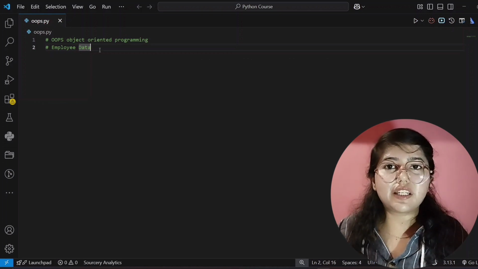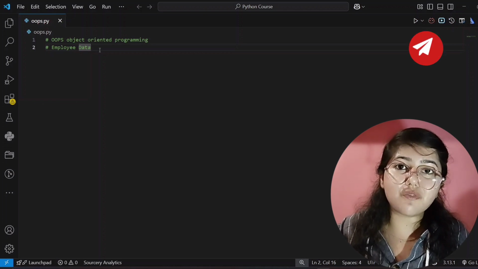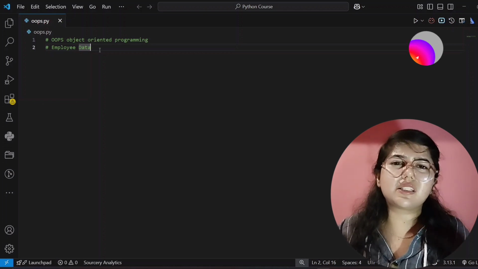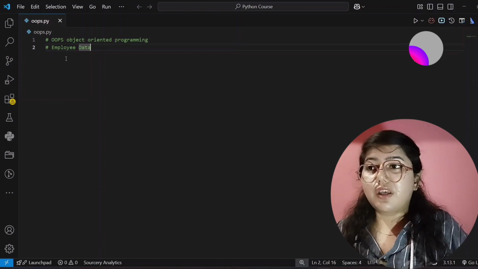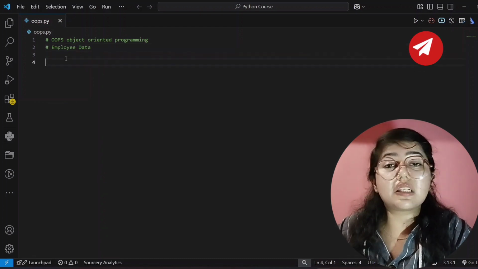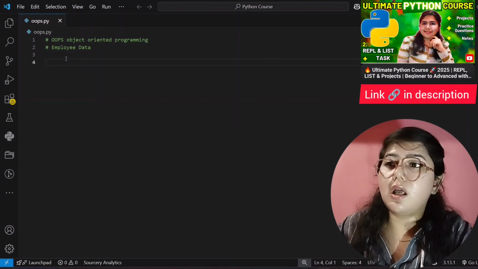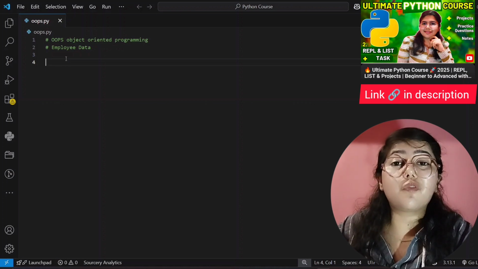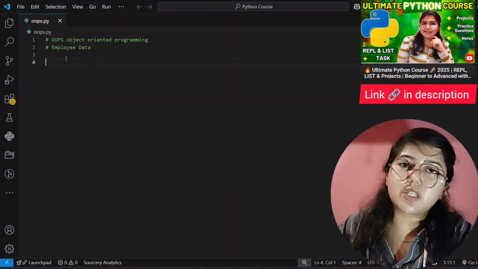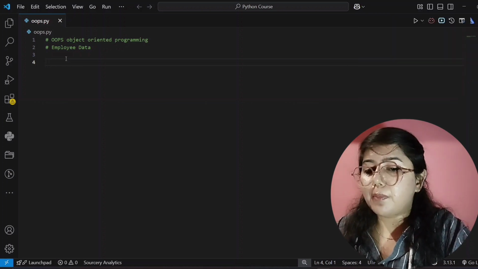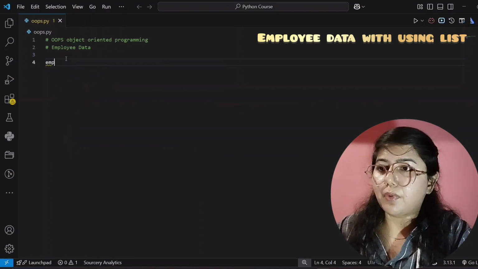So first I will teach you how to create employee data without using OOPS, and then I will teach you how to create employee data using OOPS, so that you can understand the difference between using OOPS and not using OOPS, right? So if we are not using OOPS, then you have to use a list. That is the simplest way. That's why I will teach lists very briefly in this tutorial. But if you want to learn lists in detail with the help of practice questions and projects, you will get its complete tutorial link in the description box. You can check it out, right? So here I am creating employee data, and so first I am creating employee 1.